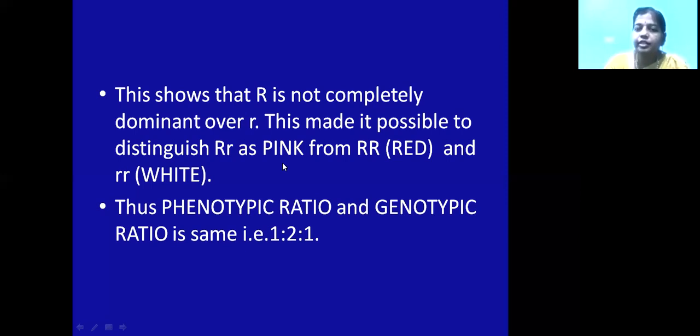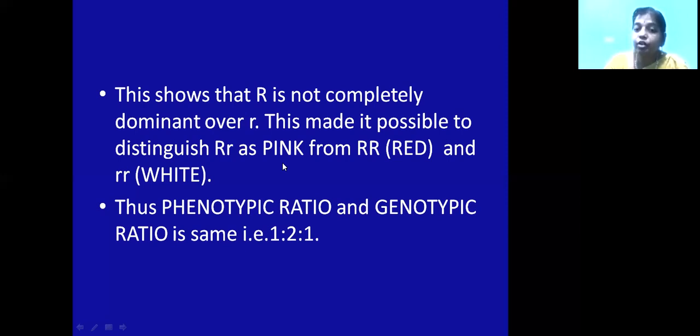Capital B means round shaped seeds, and small b means wrinkle shaped seeds. So when capital B with large starch grains is crossed with small b with small starch grains, the gametes are capital B and small b. When they are united, they will give F1 progeny as capital B small b. Now this is carrying capital B, so it will be round shaped seeds. But what about the starch grains? It is controlling some other character in them. It is the intermediate size.